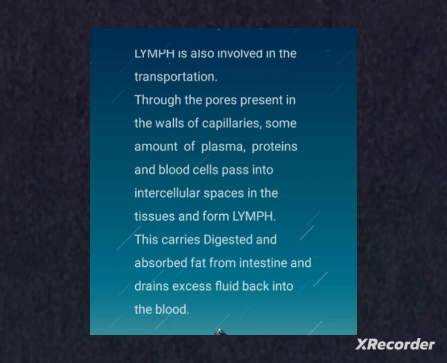Lymph carries digested and absorbed fat from intestine and drains excess fluid back into the blood. Lymph drains into lymphatic capillaries which join to form large lymph vessels that finally open into larger veins. This was all about the transportation in the human beings.